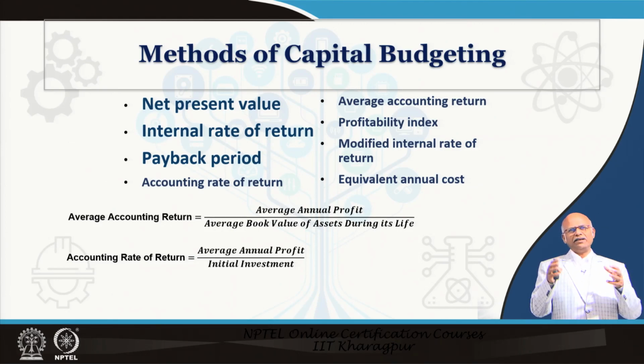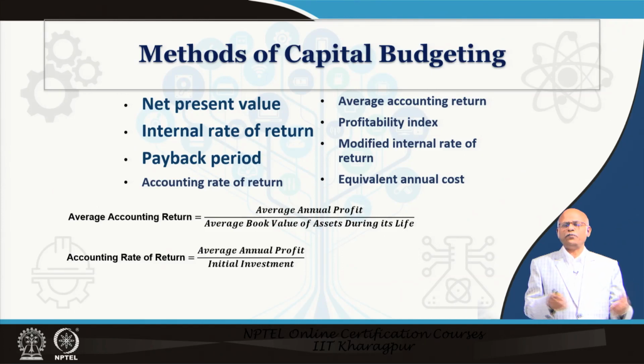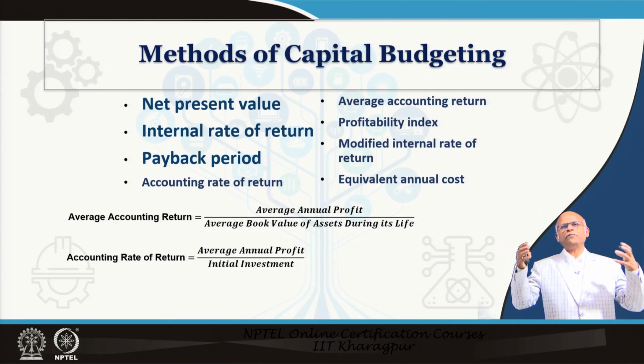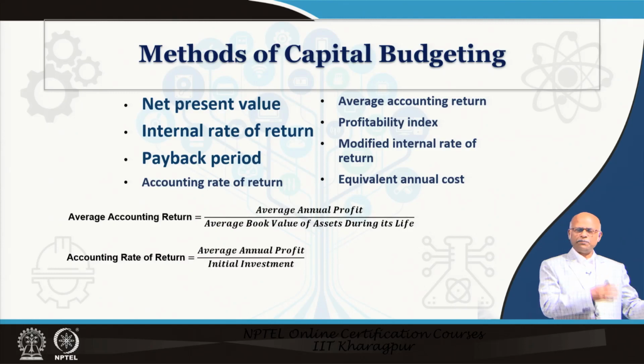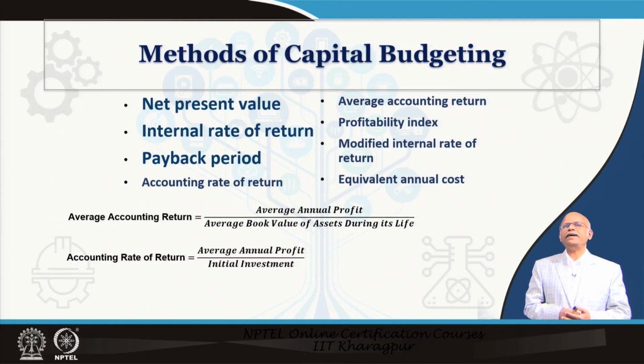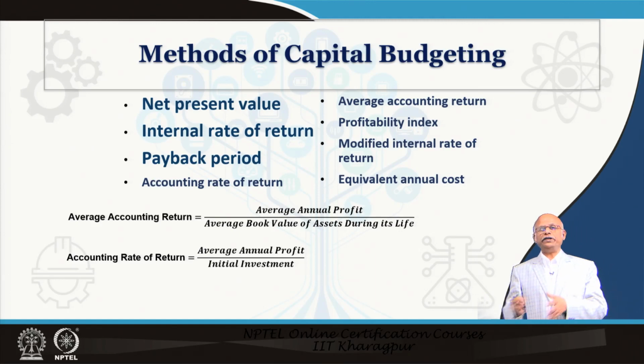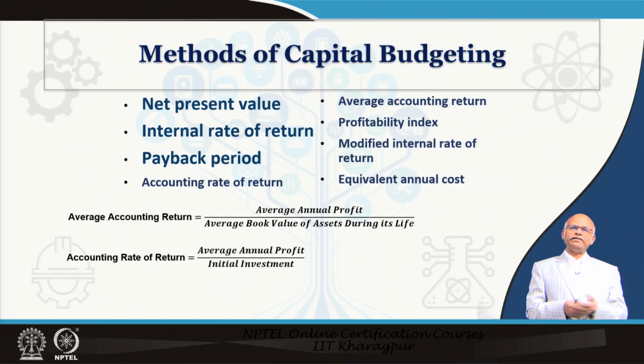First is the accounting rate of return, which uses average annual profit. Suppose the project goes for 5 years. So, whatever is the total profit in the 5 years, some year it may be a loss, so deduct the loss, add the profit, then divide that by the initial investment. Say there is no other investment in between, that is the condition. So, whatever you get, multiplied by 100 will be the accounting rate of return.